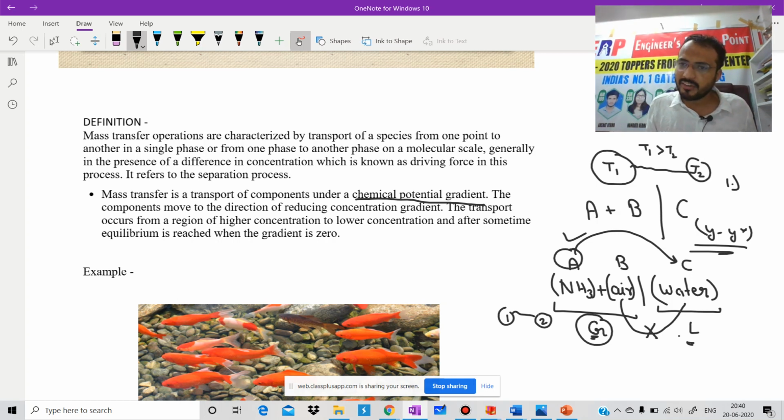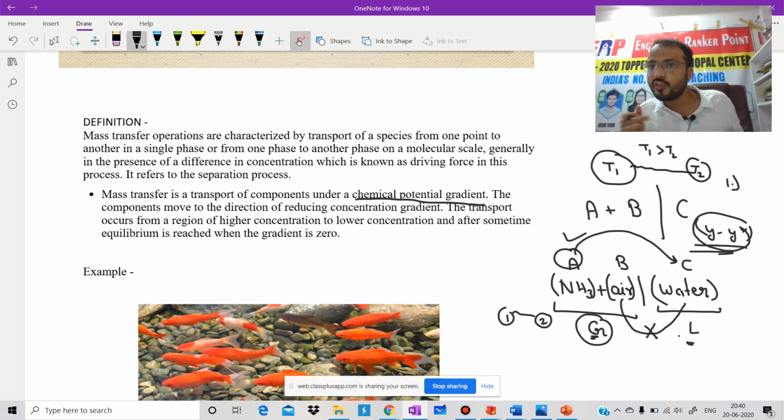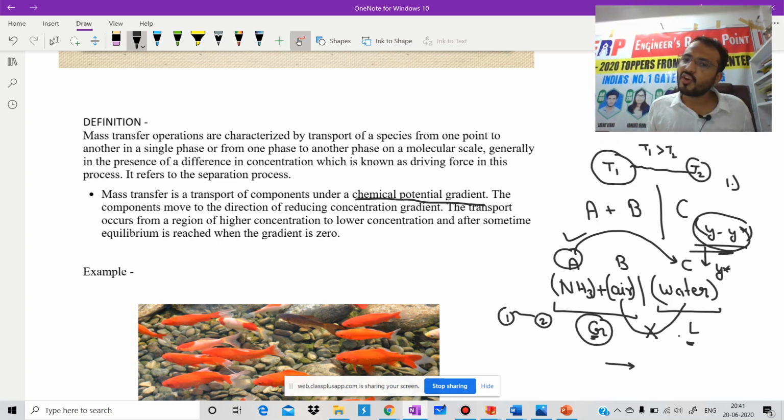Very simple. If the value of y approaches the value of y star, then y minus y star will be zero. It means the driving force will be zero. And when the driving force is zero, there will be no transfer of mass. At that point, equilibrium takes place.